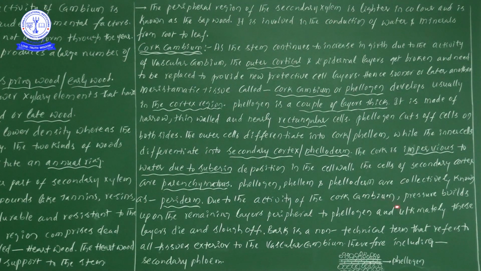Due to its activity, pressure builds up on the remaining layers which are peripheral to the phellogen. When the cork cambium cells develop more and more, the layers present outside, the cork, the cortical cells and the epidermal cells, ultimately die and slough off.